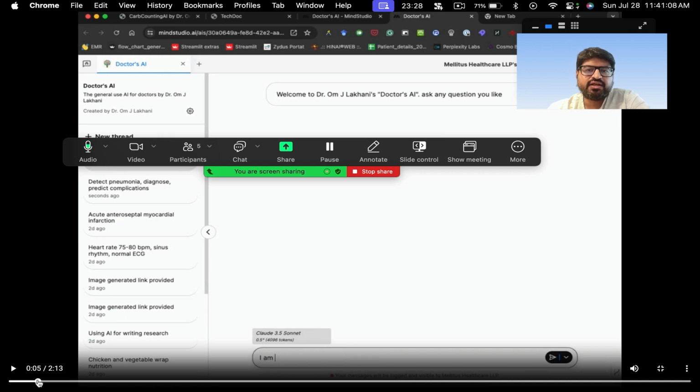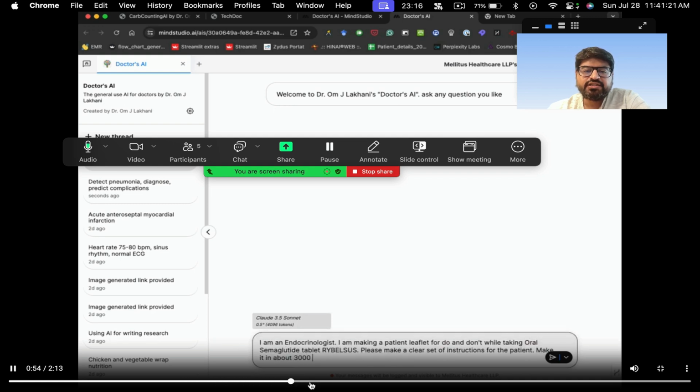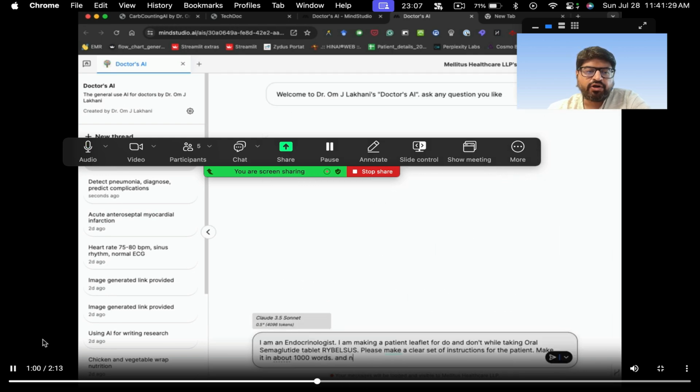For example, let's start with the text-based chat. Here I'm saying: I'm an endocrinologist. I'm making a patient leaflet for do's and don'ts while taking oral semaglutide tablet, and please make a video with a clear set of instructions for the use of this. So this is what I gave as a prompt. And here you can see on the bottom right, Claude Sonnet 3.5.